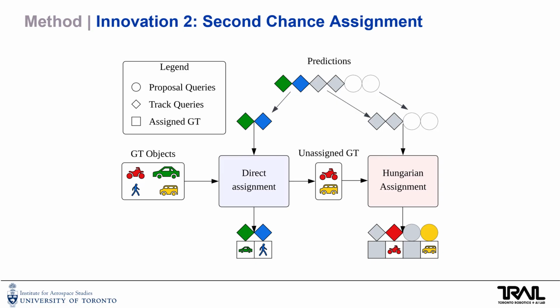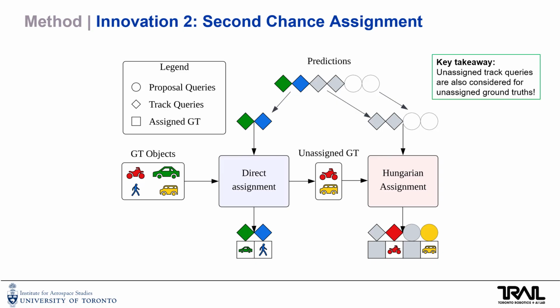Here we illustrate our modified assignment, where we give the unassigned track queries a second chance to be assigned by also considering them in the matching of the unassigned ground truths. Giving the unassigned track queries a second chance to be assigned leverages their inherent confidence to detect these rare newborn track cases. With these two innovations, track query dropout and second chance assignment, we are able to achieve a significant reduction in false negatives, closing the gap between LiDAR TBD and TBA.